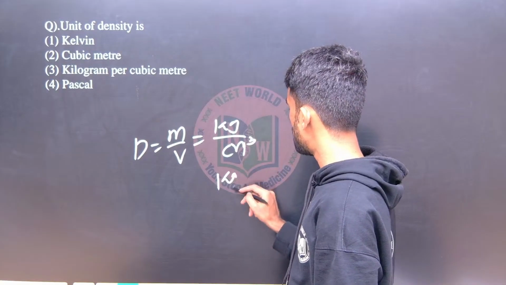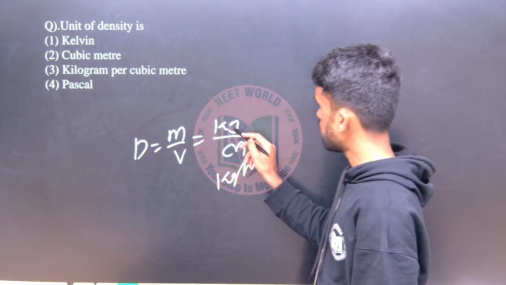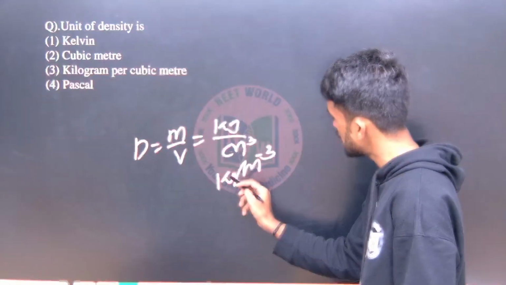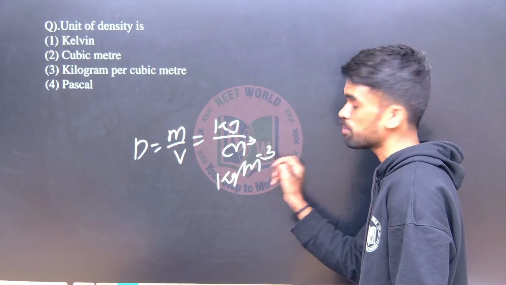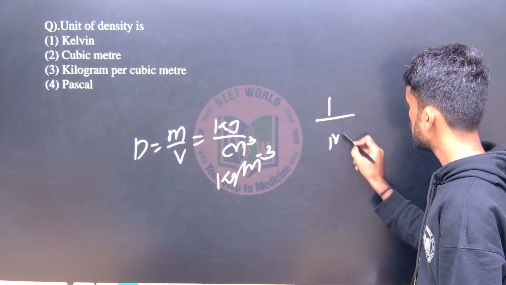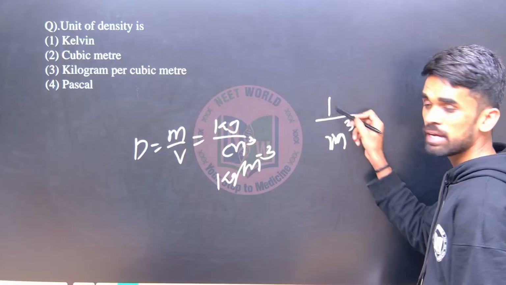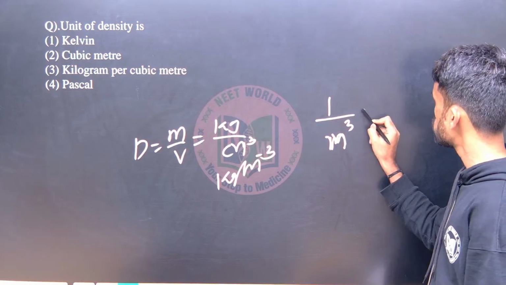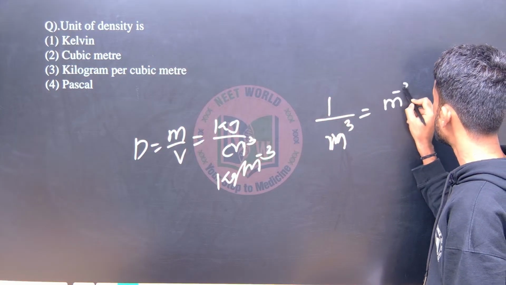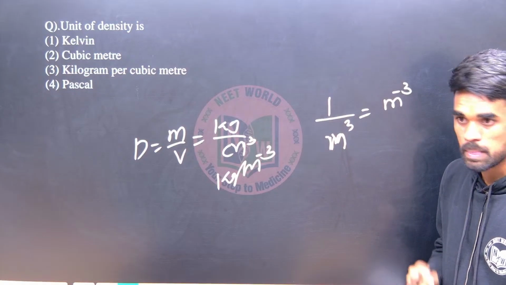So kg per meter cube. I can write kg by meter cube or kg into meter power minus 3. If there is something like 1 by m cube, you can write this as m power minus 3. Is that clear? Okay, yeah.